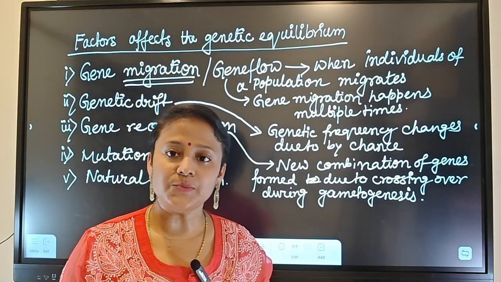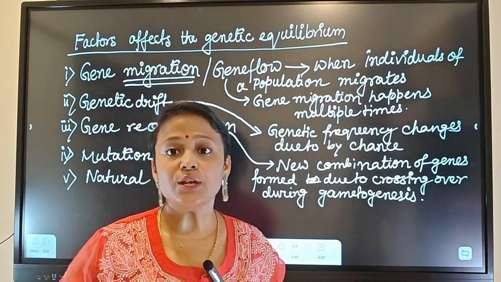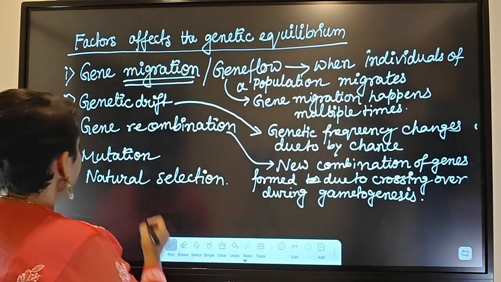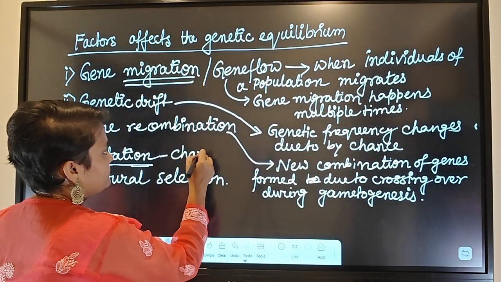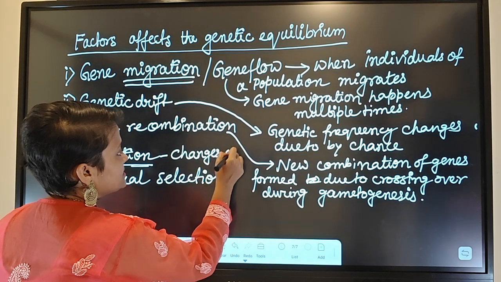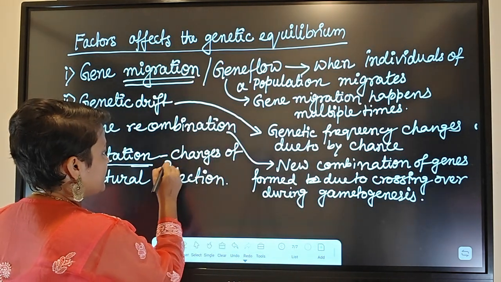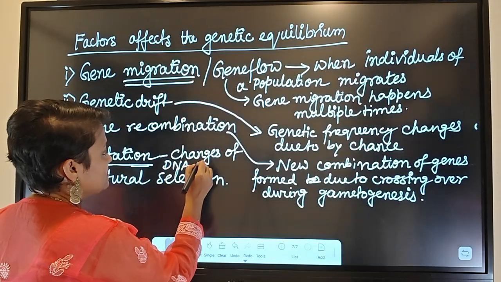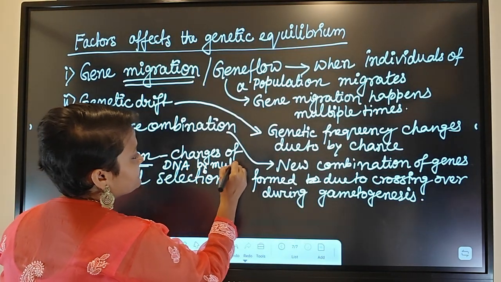If it survives, then there is a change of that particular gene to appear as a new gene, right? So mutation is the change in the composition of DNA. There are different types of mutation caused by mutagens.